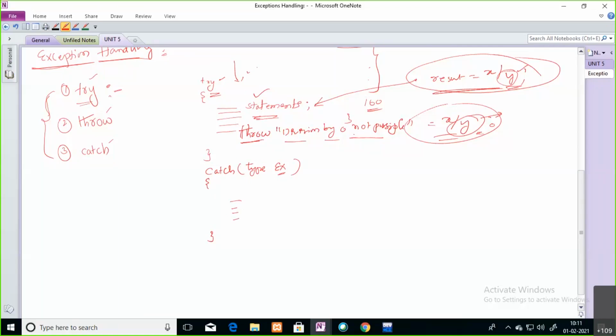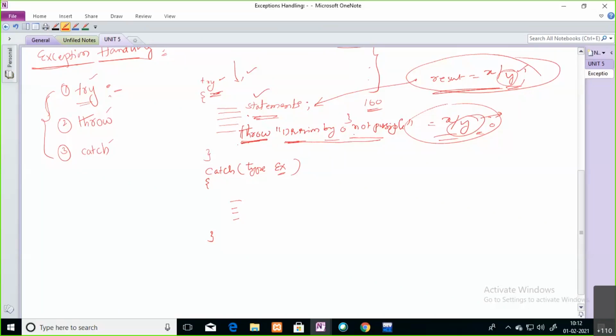The try block is intended to hold risky code. Wherever you are expecting a statement to raise an exception, you simply place those statements in the try block. Once the exception is raised, you throw it by using the throw keyword. Throw takes only one parameter; you can pass a message or send some value. We will see this in our examples. Once you see that example, you will get a clear idea of how you use the throw keyword and the try block.